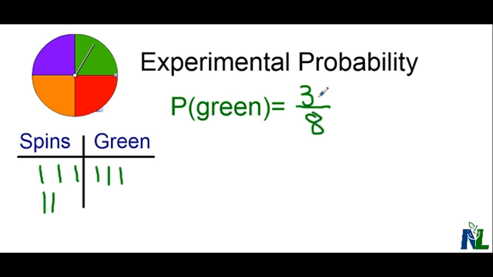So my favorable outcomes were 3. 3 outcomes were green out of a total outcome of 8. So I didn't get exactly the same as my theoretical probability of 1 in 4, because obviously 2 out of 8 would be a 1 in 4 probability. I have 3 in 8. We know that the more often I do the experiment, the closer I will get to the theoretical probability. So if I was to spin the spinner 100 times, I would get very close to my 25%.